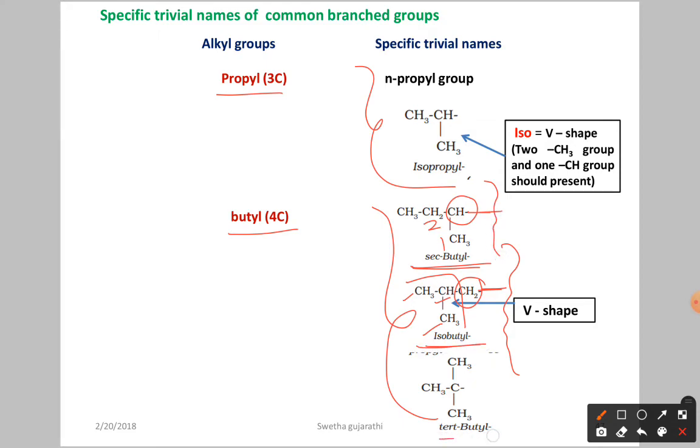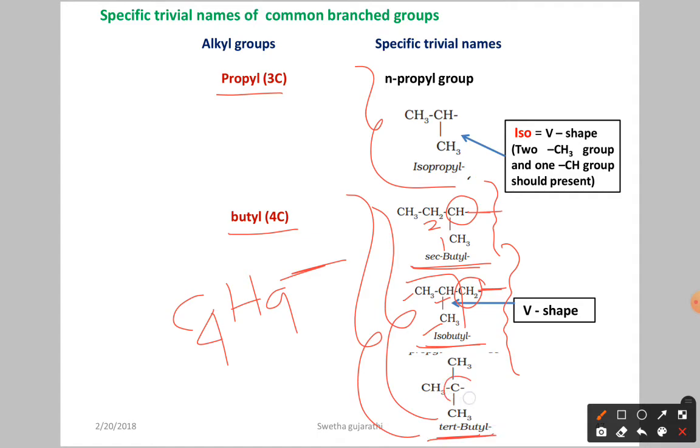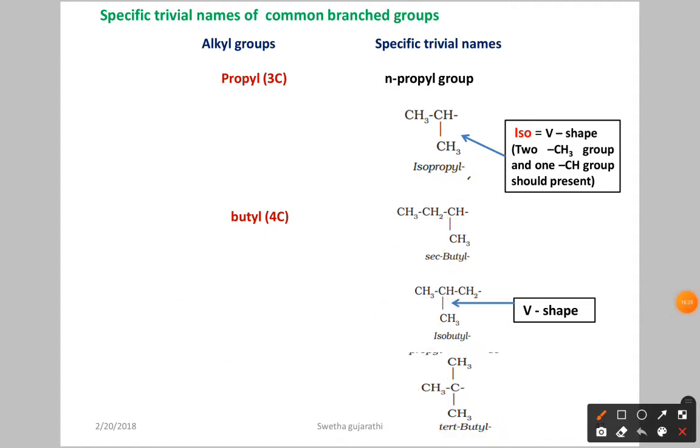Next what? Tertiary butyl means, if you see, the formula is the same, all having C4. Then how many carbon atoms are there? Here 3 plus 3 is 6, 7, 8, 9. All having the same formula, but here the arrangement is different. So what is this? Here you can see tertiary butyl. Why? Because it is attached to 3 carbon atoms. So tertiary butyl means butyl with 4 carbon atoms, C4H9.